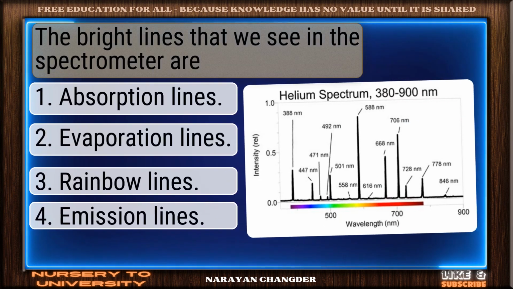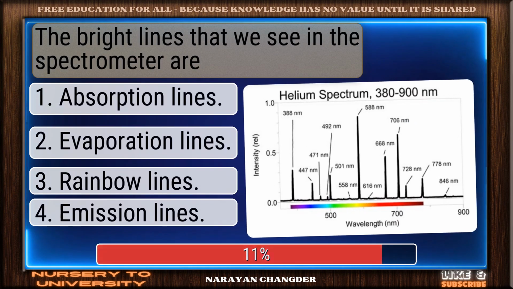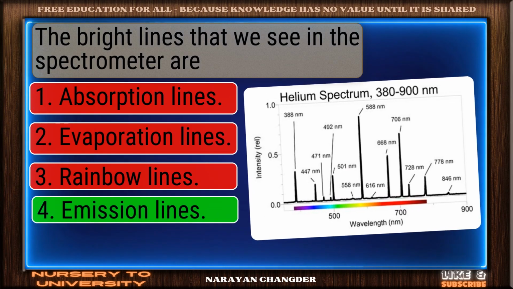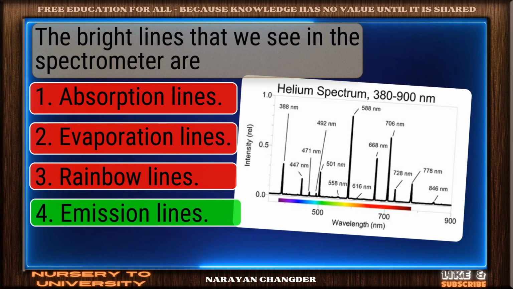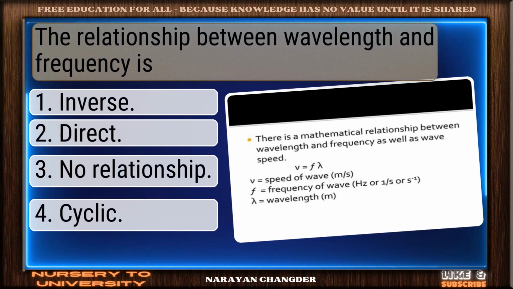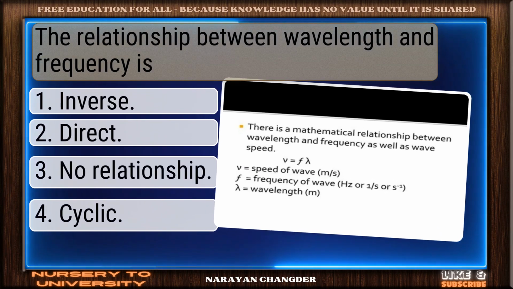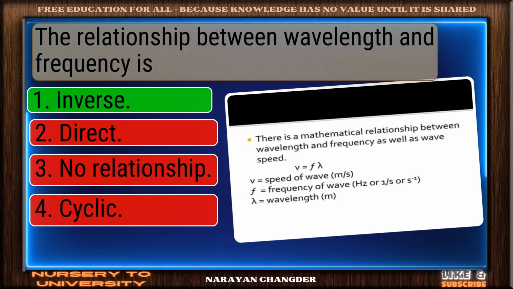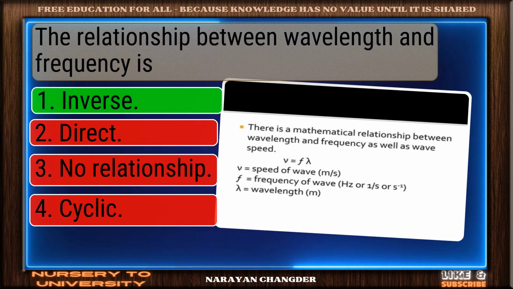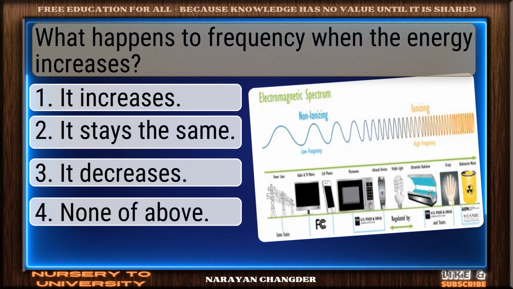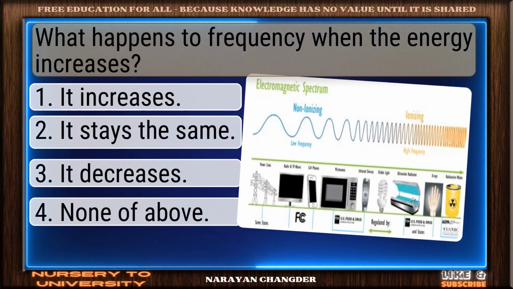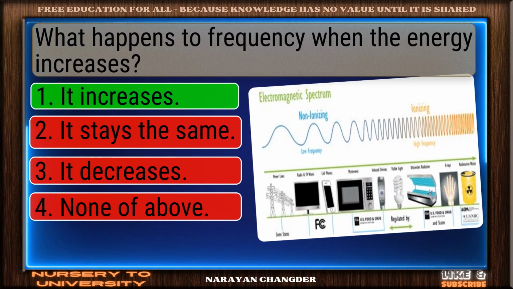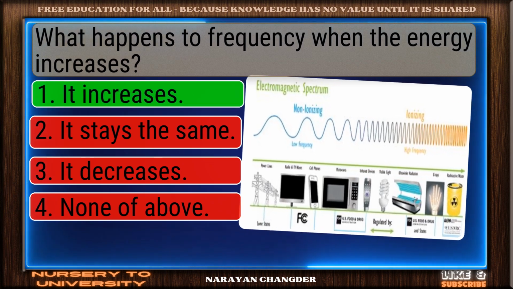The bright lines that we see in the spectrometer are. Nicely done. Emission lines is a solid answer. The relationship between wavelength and frequency is. Smart move. Inverse is an accurate answer. What happens to frequency when the energy increases? Strong choice. It increases is the right answer.